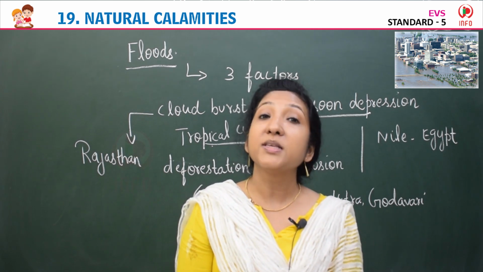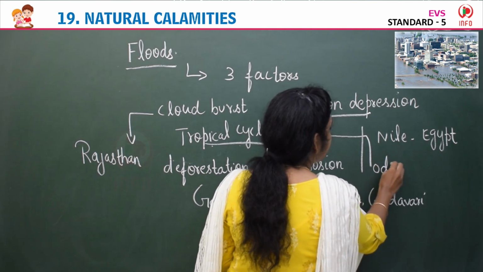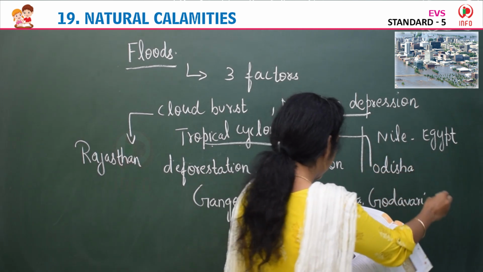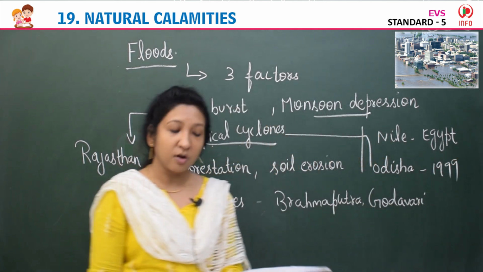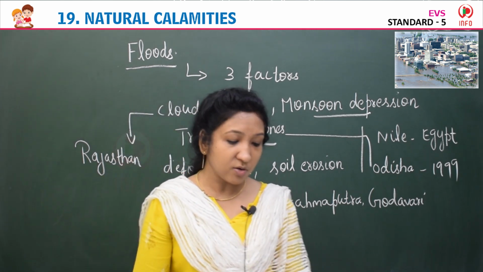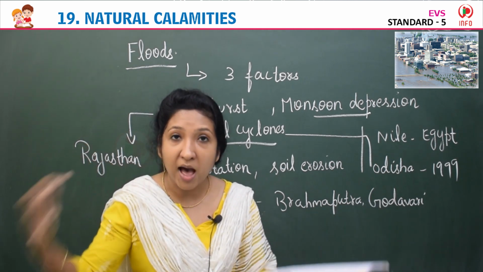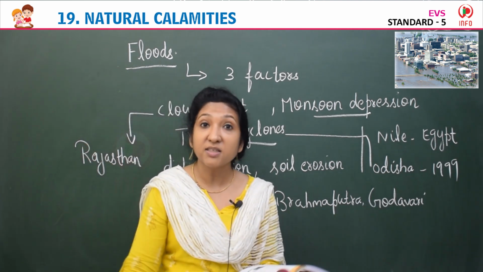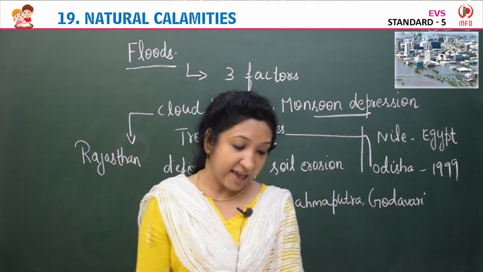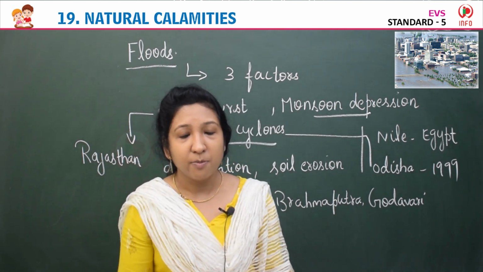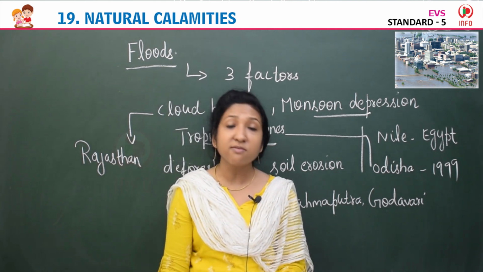The Odisha super cyclone happened in the year 1999 in Odisha. The super cyclone was one of the worst cyclones to have hit India. It caused huge harm, which is why it is called the worst cyclone that hit India. It claimed more than 10,000 lives and shattered the lives of millions.